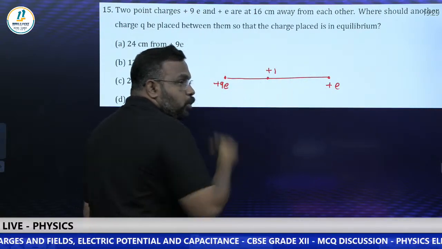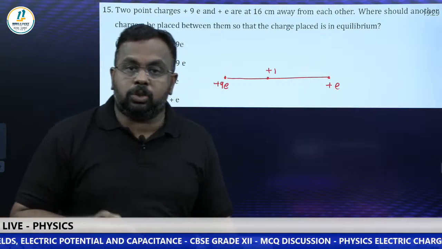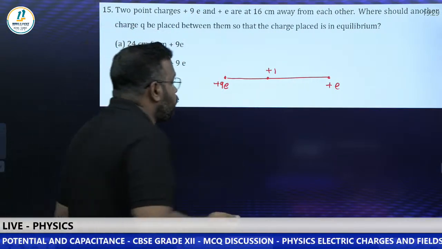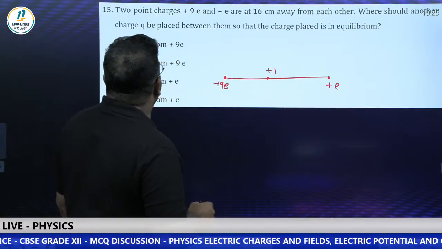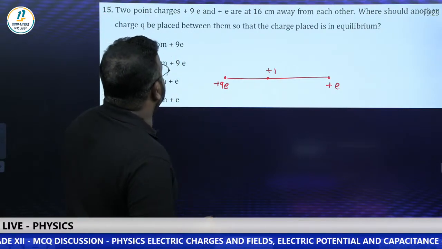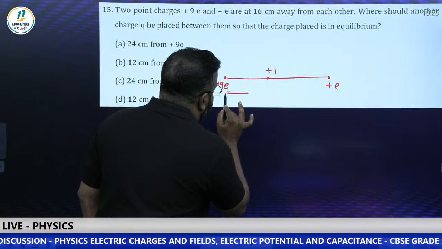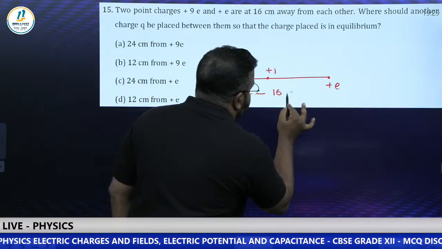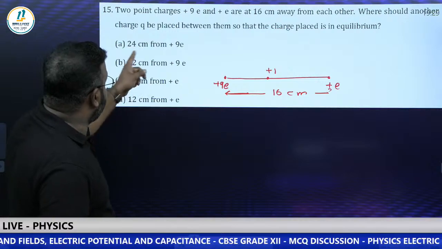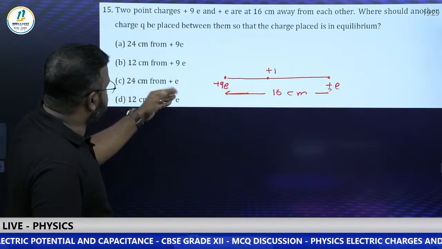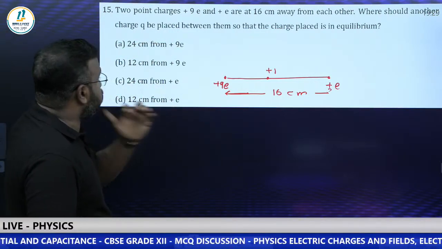Due to this positive charge also, it will be experiencing a repulsive force. So the net field, or net force, can be 0 where? In between. Now they are asking where is that charge? For that, this total distance is given as 16 centimeter. In the options you can see both ways are given: 24 centimeter from 9E, 24 centimeter from plus E, 12 centimeter from plus E, like that.